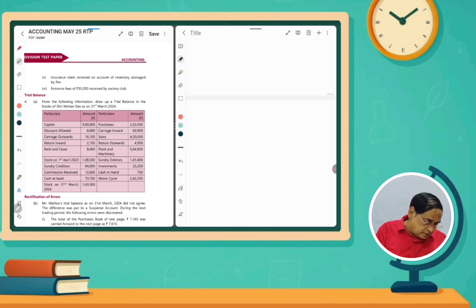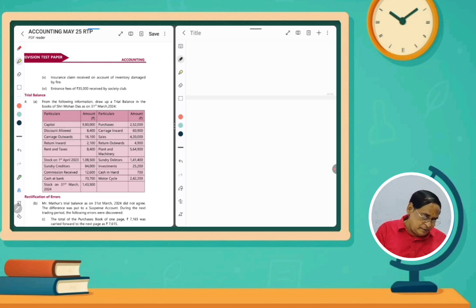Stock as on 1st April 2023, 1,83,000. This is an opening stock. Opening stock, debit. Sundry creditors, 84,000. Sundry creditors means it is a liability. So credit. Commission received, credit. Cash at bank, it is a cash, so it is a debit. Stock, it is a closing stock. Closing stock will not be appearing in the trial balance, it will be given in the adjustment only. So we will not take it for preparing the trial balance.